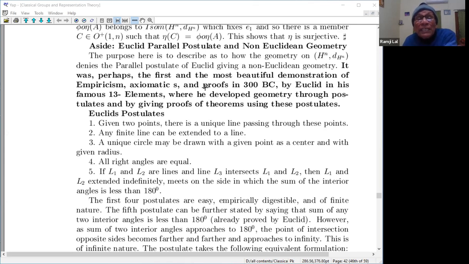Before this, perhaps this kind of thing had not happened, and Euclid deserves laurel for this kind of thing. So proofs in 300 BC by Euclid in his famous 13 volumes, where he developed Euclidean geometry through postulates, and by giving proofs of the theorems using these postulates.